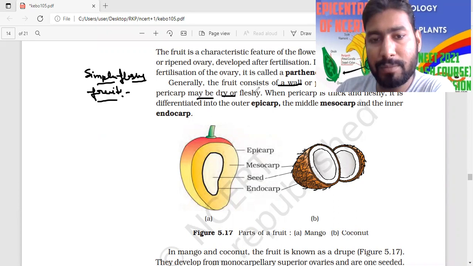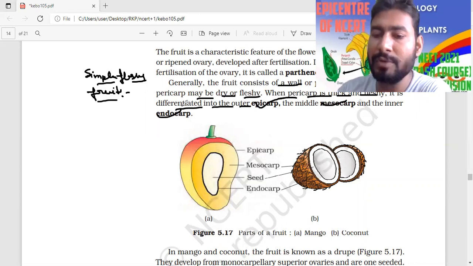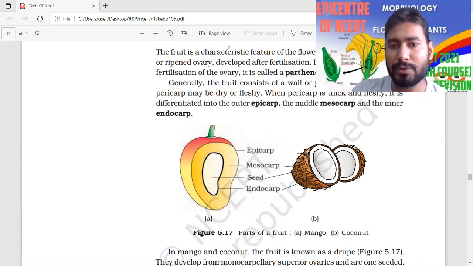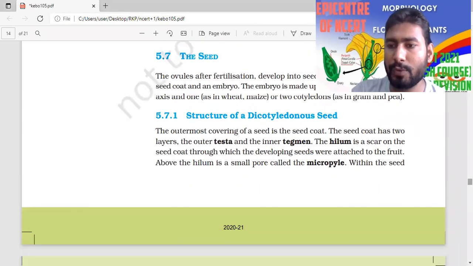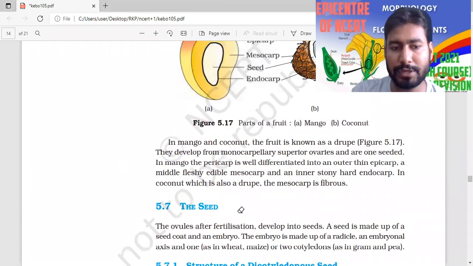The pericarp may be dry or fleshy. When the pericarp is thick and fleshy, it is differentiated into the outer epicarp, mesocarp, and inner endocarp, which we have discussed. Some fruits, the dry fruits, do not have this structure. Another very important thing is that you can see this fruit, and they have given it here.